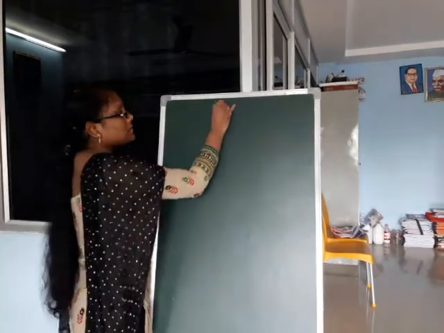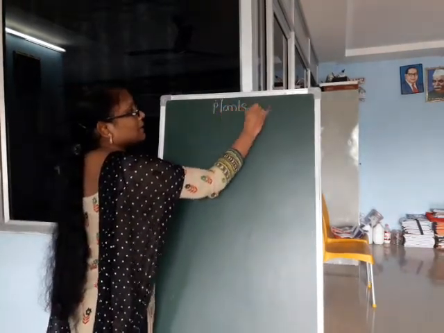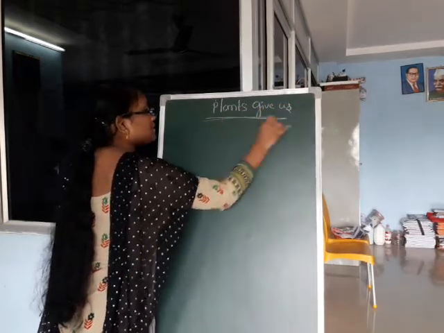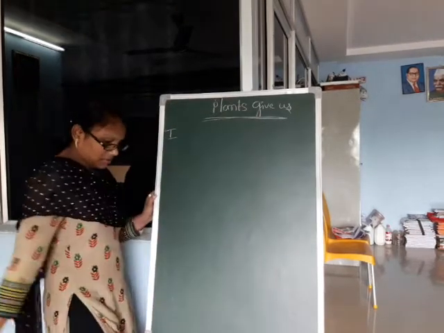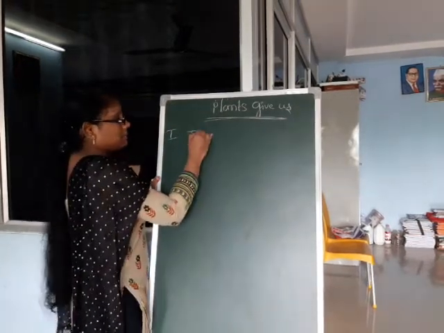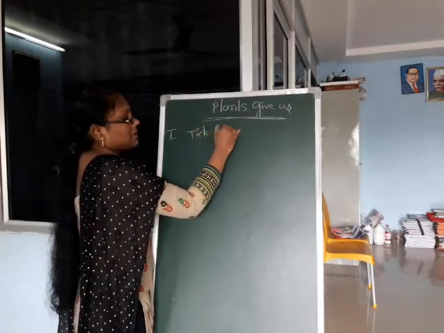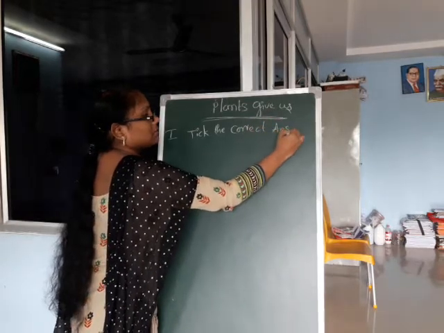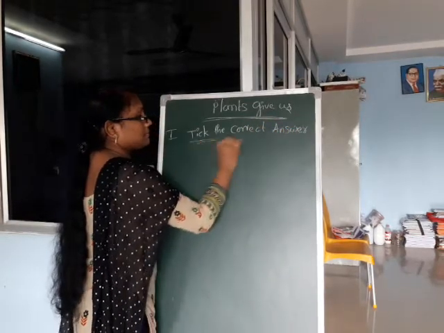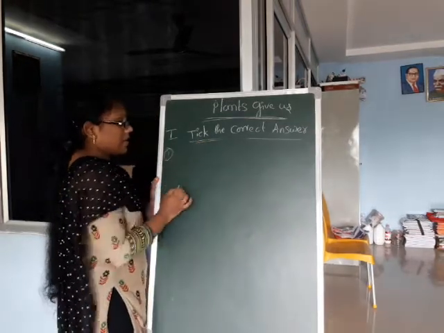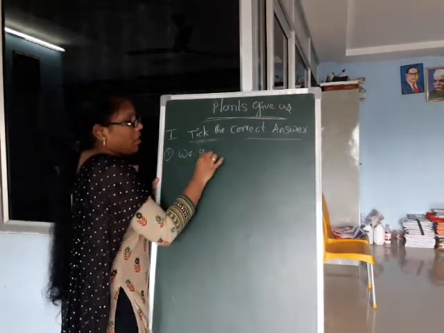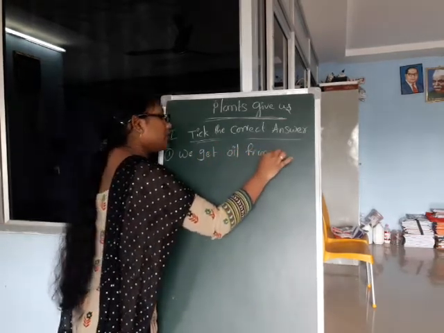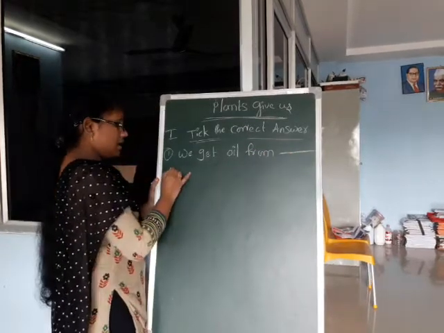Good, children. Plants give us... the explanation part is completed, children. Today we discuss tick the correct answer. First one, tick the correct answer. Fill in the blanks. First one, we get oil from fruits and nuts.